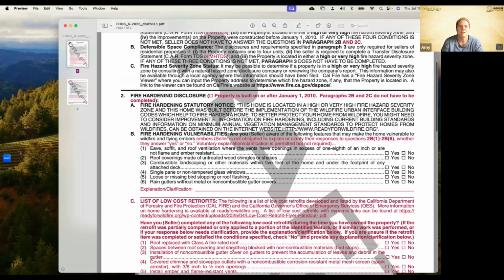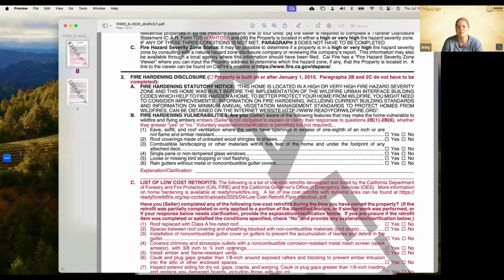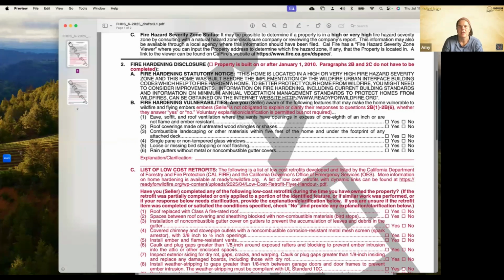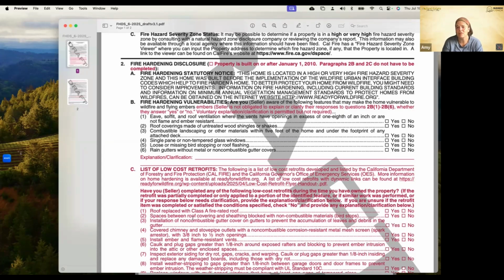Okay, list of low-cost retrofits. The following is a list of low-cost retrofits developed and listed by the California Department of Forestry and Fire Protection, CAL FIRE, and the California Governor's Office of Emergency Services, the OES. More information on home hardening is available at readyforwildfire.org. A list of low-cost retrofits with dynamic links can be found at, and it gives the website there. Have you, seller, completed any of the following low-cost retrofits during the time that you have owned the property?